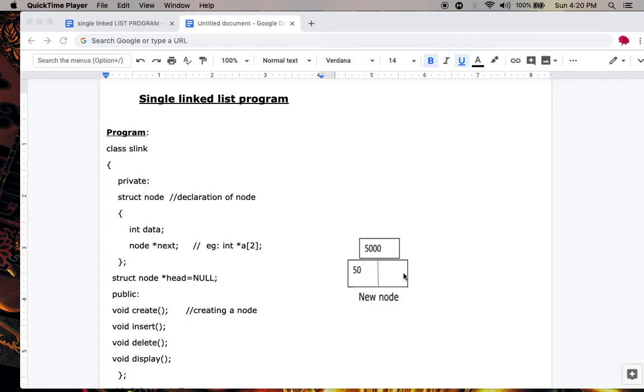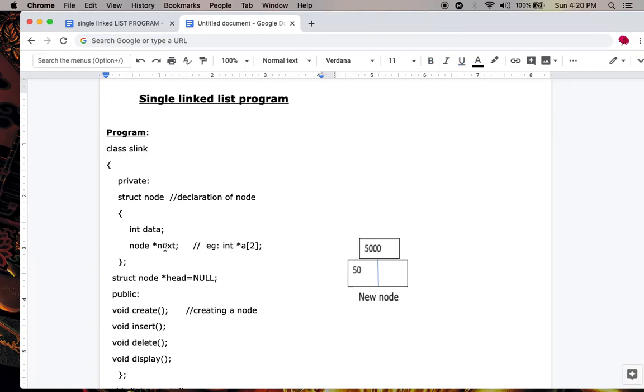Okay, we know array. Array is used to store similar data types, but we need a way to declare different data types. So in C++ we have a feature to declare different data types, that is structure. Structure is used to declare different data types. Here I am declaring node as a structure, and it consists of two different data types. One is a data field, it is integer type, and the next is the address field.